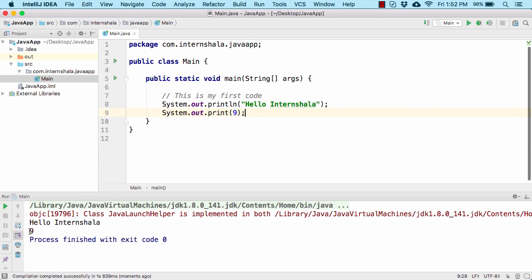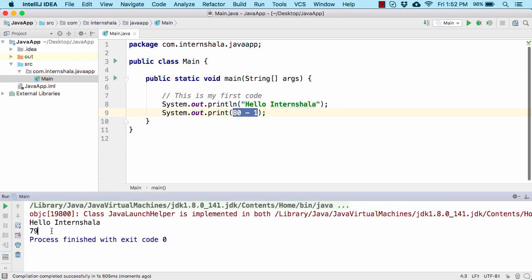Now if I remove the whole statement along with the quotes and try to type a number, let's say 9, and run it, let's see what happens. And here we get 9 in the output, which simply shows that you can type a number within this print. And if I type, let's say 80, let's run it, it will simply print 80 in the output console. Now, if I try to perform some mathematical calculation, let's say 80 minus 1, let's see what happens this time. So here we go, it says 79.